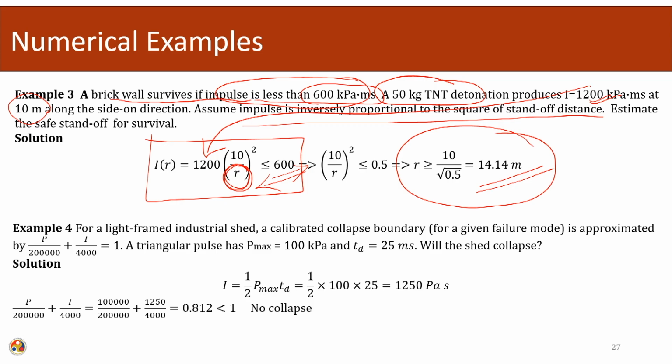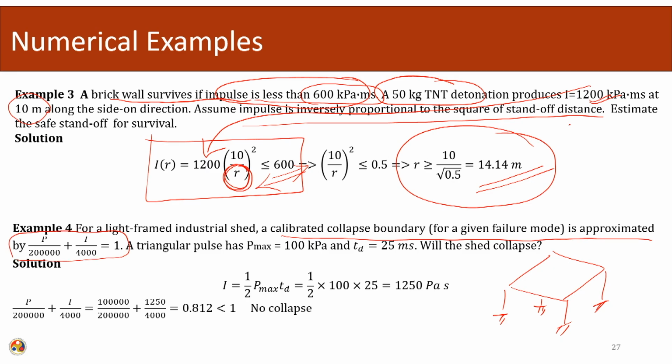Next example. In this case, a light framed industrial shed. Let us say that this is our shed, an industrial shed. A calibrated collapse boundary for a given failure mode is approximated by p plus 1.